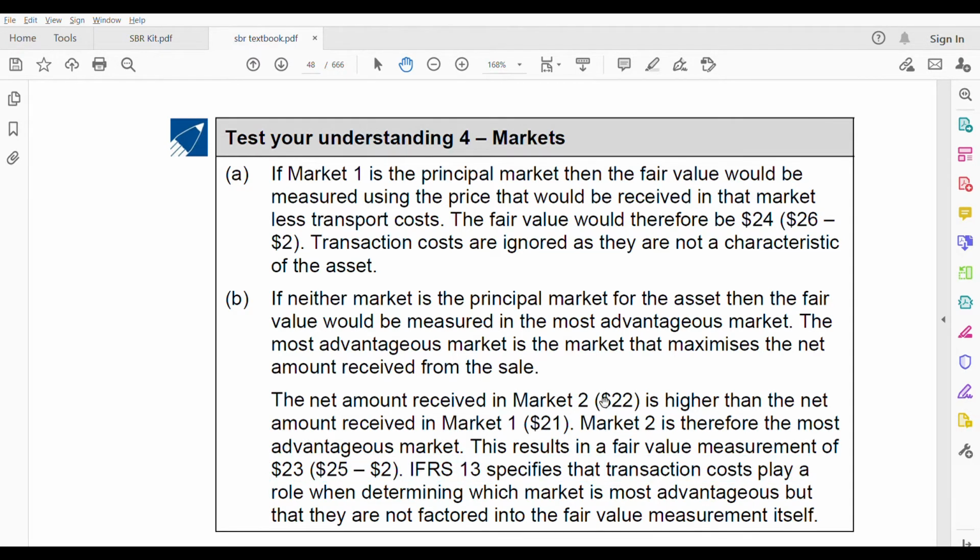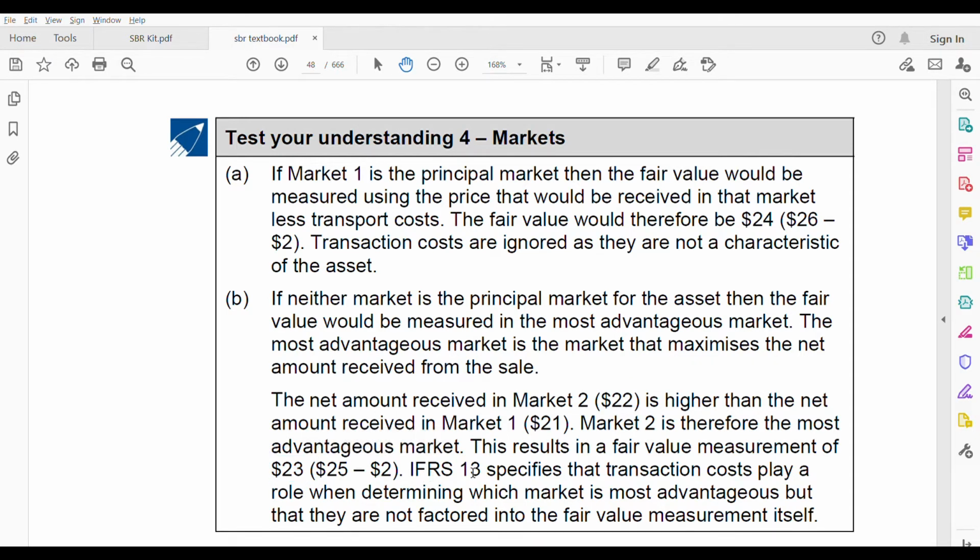21 and 22 are not the fair value. Those we used to see whichever is higher, to decide the advantageous market. Once we have decided that the advantageous market is market 2, the same procedure applies: price minus the cost. That is the fair value. Hence, 23 is the fair value.